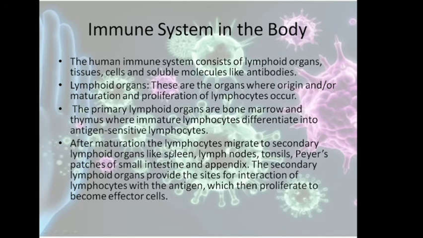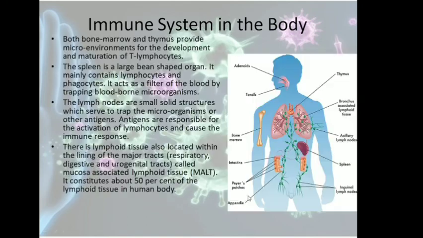Now after maturation, the lymphocytes migrate to the secondary lymphoid organs. So which are the secondary lymphoid organs? Spleen, lymph nodes, tonsils, Peyer's patches of the small intestine and appendix. These are the secondary lymphoid organs. Now what happens in the secondary lymphoid organs? They provide the sites for interaction of lymphocytes with the antigen, which then proliferate to become effector cells. So here there is interaction of the lymphocyte with the antigen so that they divide and multiply, which is called proliferation.